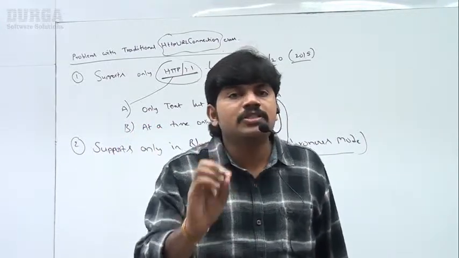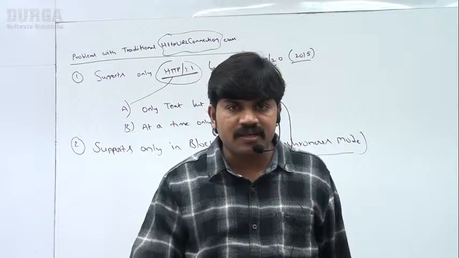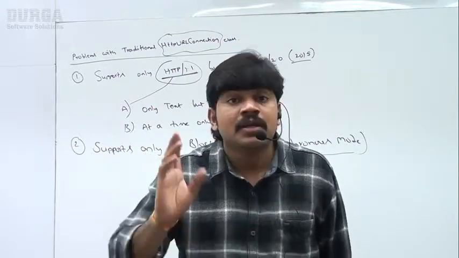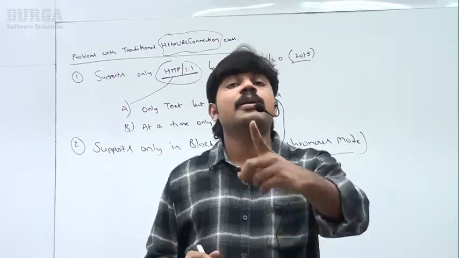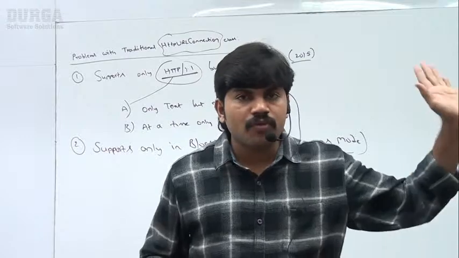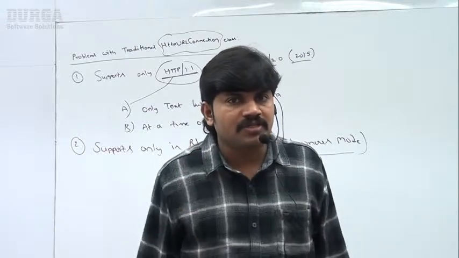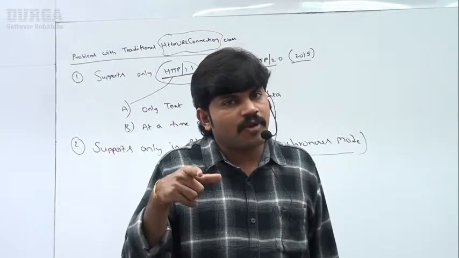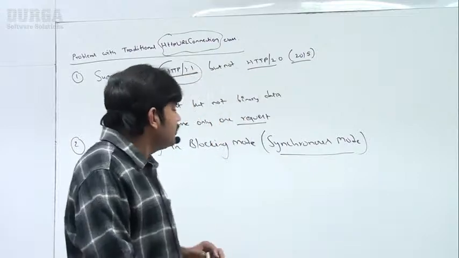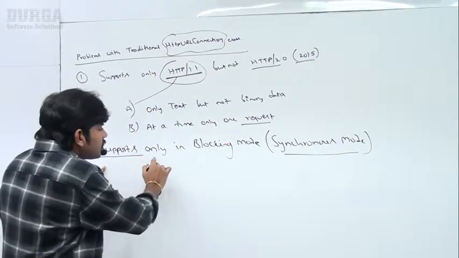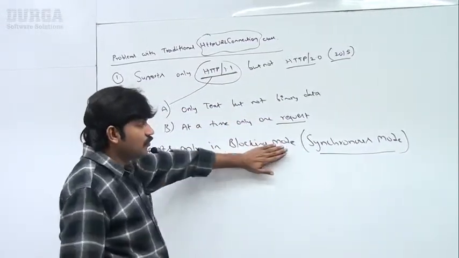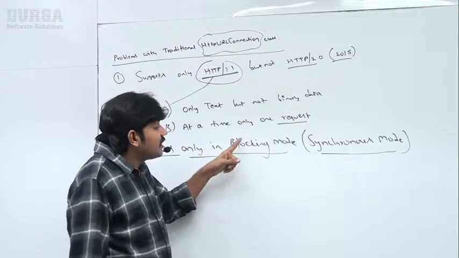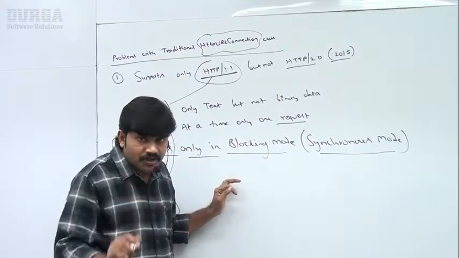So HttpURLConnection supports only synchronous communication, blocking mode only. It is never going to support asynchronous communication, right? So obviously a performance problem is going to come or not? Yes, this is the second problem, right? It supports only blocking mode, synchronous mode. It is never going to support asynchronous communication, right?